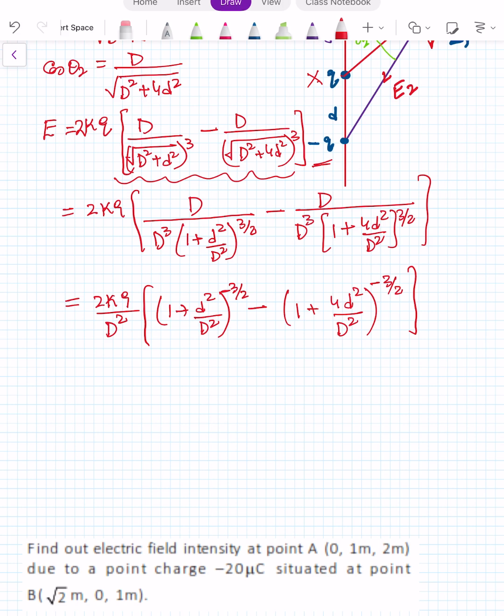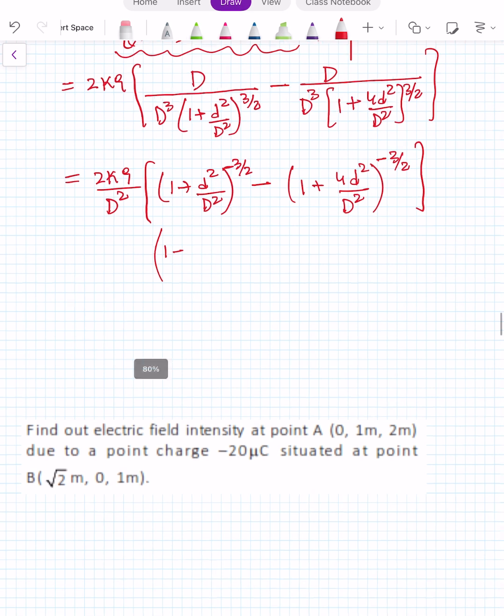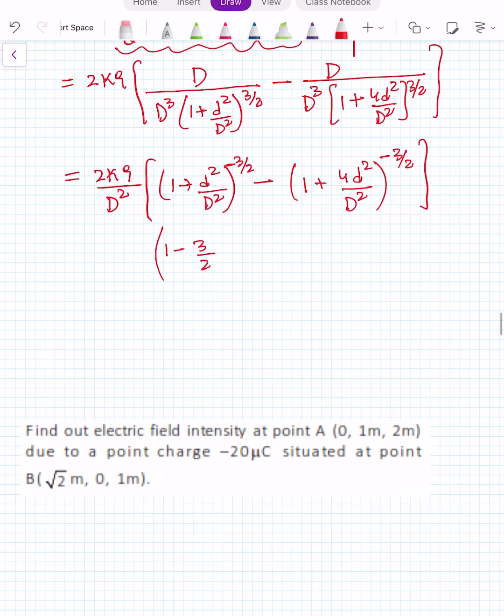Now we can write this as 1 minus 3 by 2 d square upon D square plus higher powers. This is the first bracket, and the second bracket is 1 minus 4 into 3 by 2 d square upon D square plus higher powers.